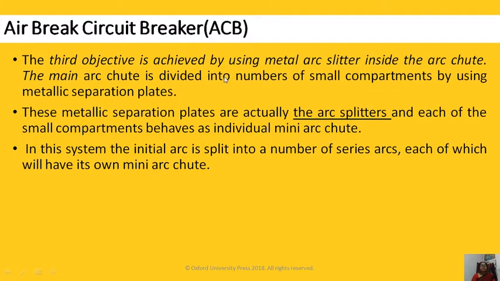The third objective is achieved by using a metal arc splitter inside the arc chute. The main arc chute is divided into a number of small compartments by using metallic separation plates, like this. Okay, we have different splitters. These metallic separation plates are actually the arc splitters, and each small compartment behaves as an individual mini arc chute. In this system, the initial arc is split into a number of series arcs, each of which will have its own mini arc chute.